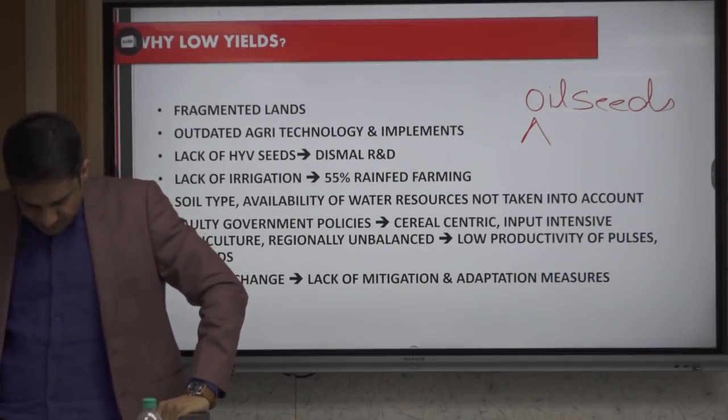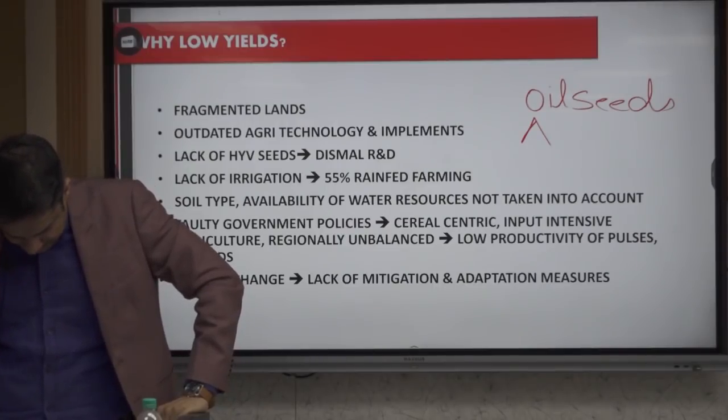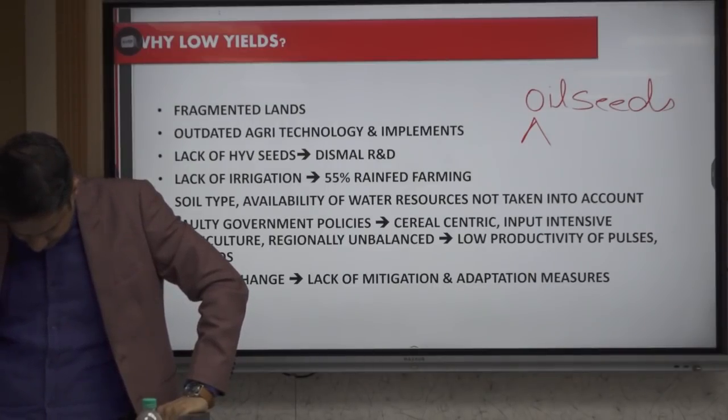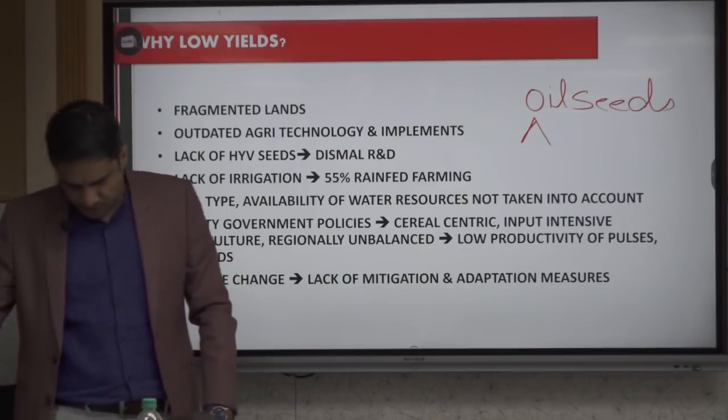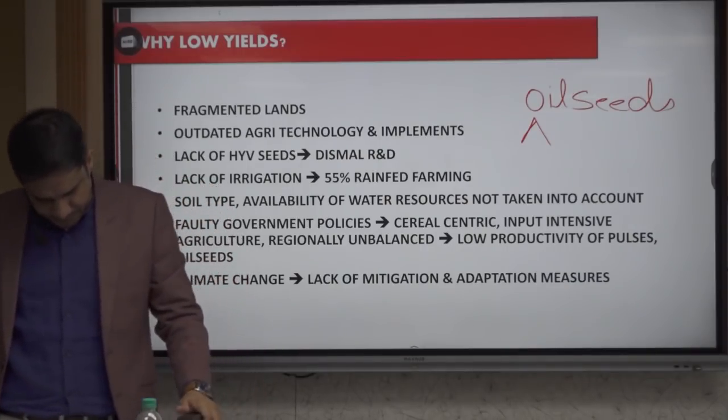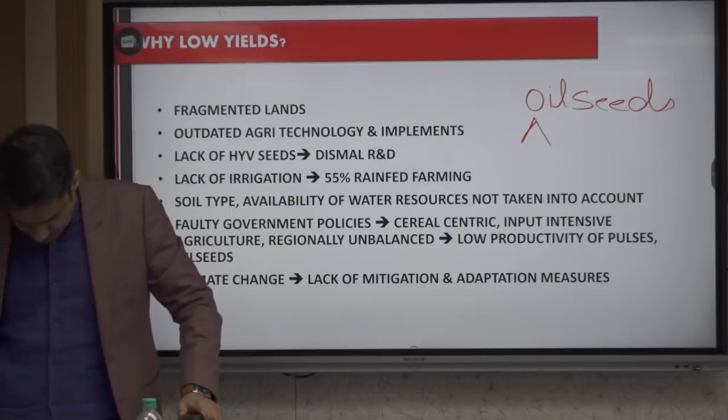Then coarse cereals fluctuating, pulses fluctuating, oil seeds only increasing trend. And again cotton, sugarcane fluctuating trend. Next comes the yield.